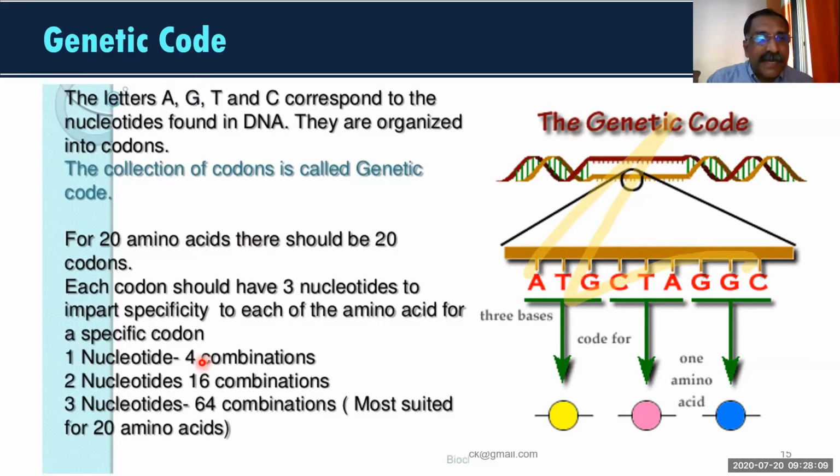Another option is that if 2 nucleotides represent one amino acid, you can represent only 16 amino acids. Again, 4 are left.